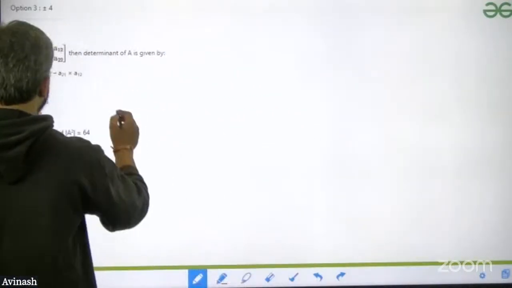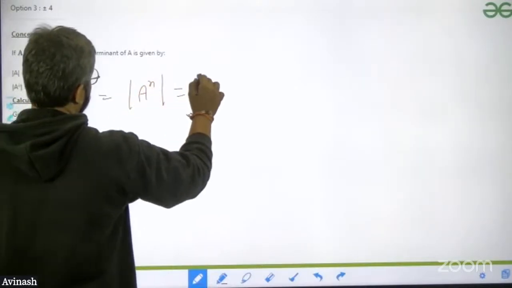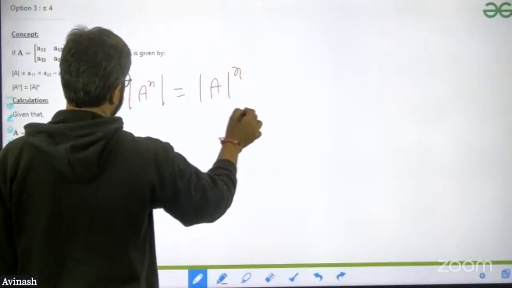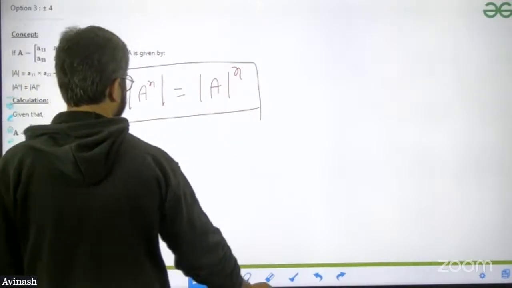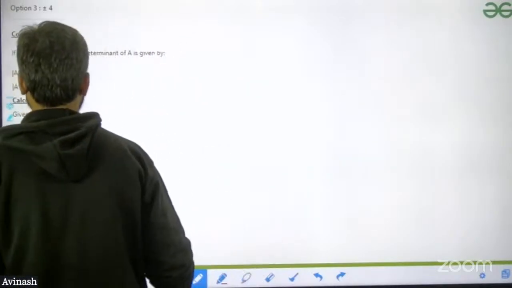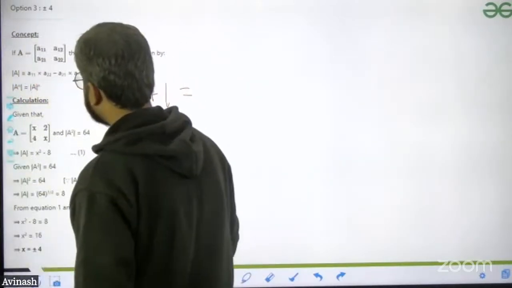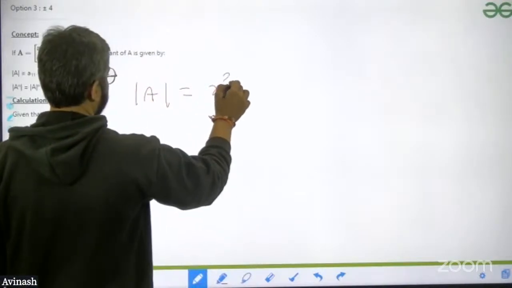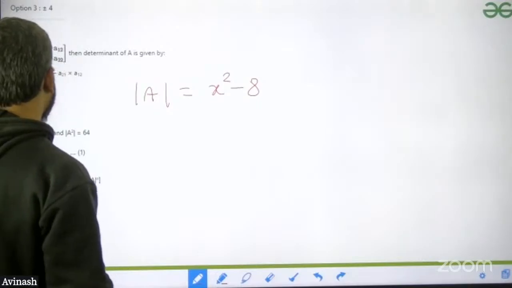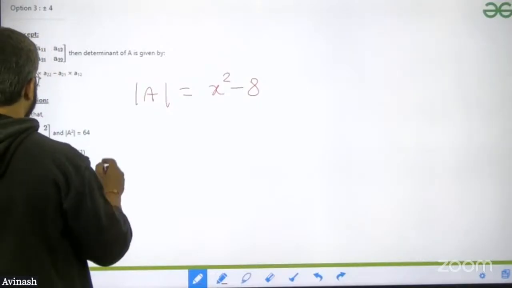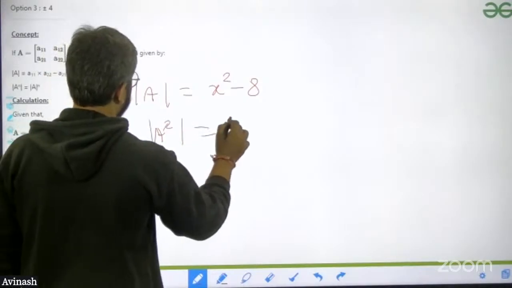First, remember this thing. Determinant of A to the power n is equal to mod A to the power n. Just one property, remember this part. How we are going to use this thing, I'm going to tell you. So mod A is equal to what? Mod A is equal to x square minus 8. They are asking for A square. So mod A square, that is equal to mod A whole square, that is equal to 64.